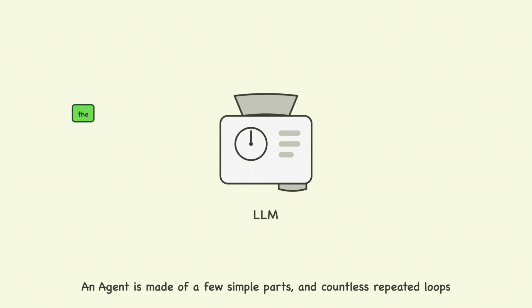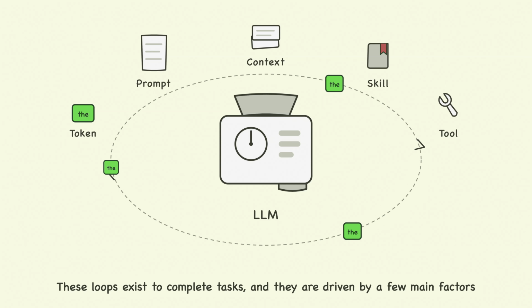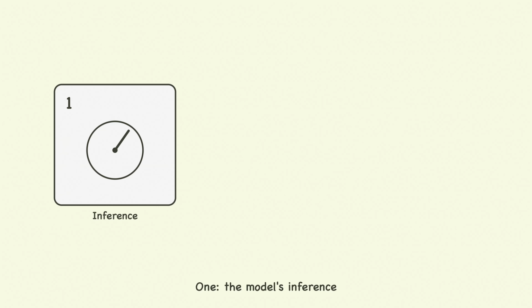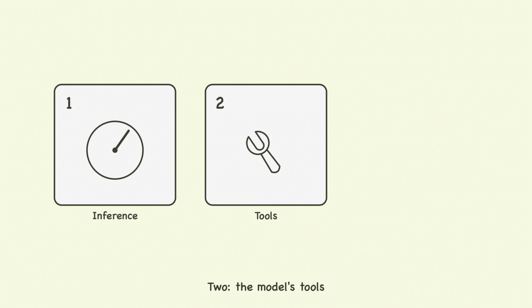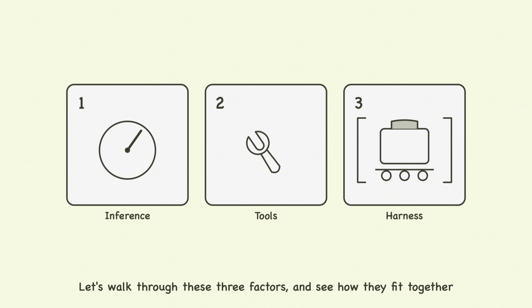An agent is made of a few simple parts, and countless repeated loops. These loops exist to complete tasks, and they are driven by a few main factors. 1. The model's inference. 2. The model's tools. 3. The model's harness. Let's walk through these three factors, and see how they fit together.